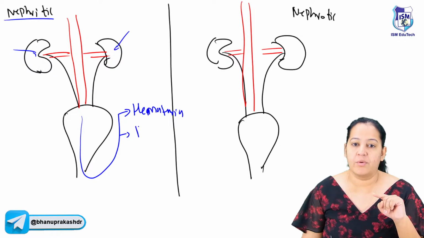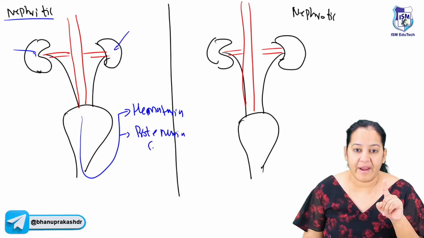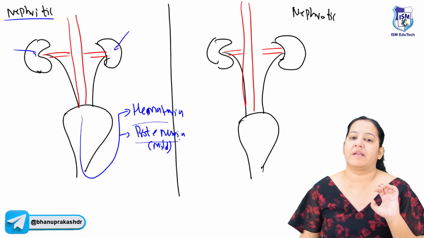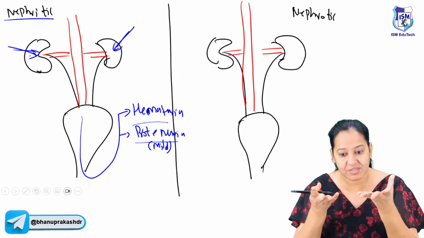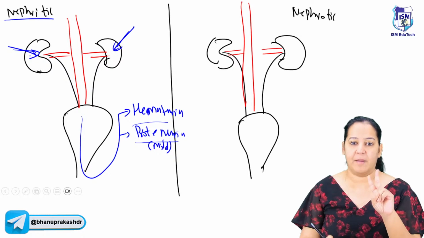Protein will also come in the urine, so proteinuria, but it's mild. Proteinuria is also there, but write down mild, a little bit of protein. So mainly blood is coming, but a little bit of protein is also coming because the kidneys are injured, the barrier is injured, so the pores are enlarged, so RBC is coming and protein is coming.